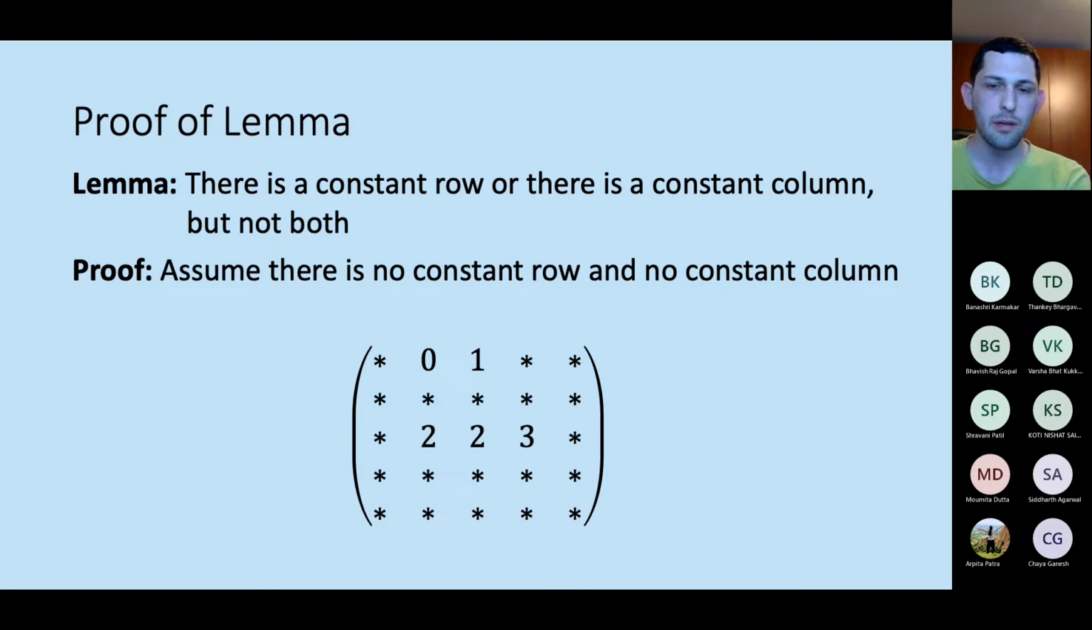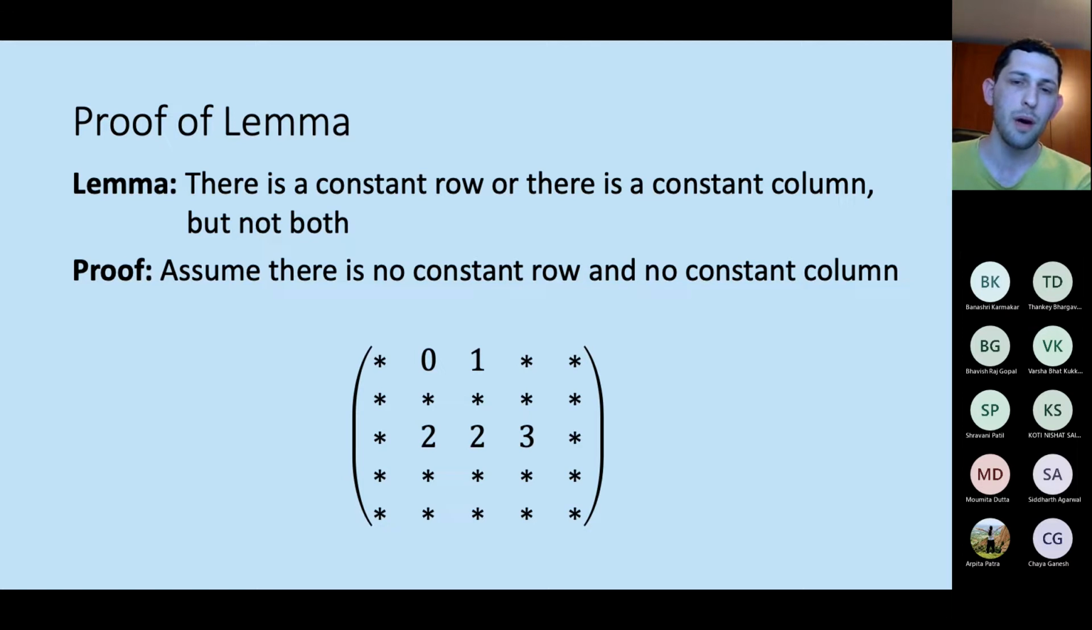So first, I claim that if I go to this position, right next to the 2, then it must be 3. Why is that? Well, because the row is not constant. So it must contain something that is not 2. But notice it cannot be equal to 0 or 1, because then we'll have a forbidden submatrix. So it must be some value 3.